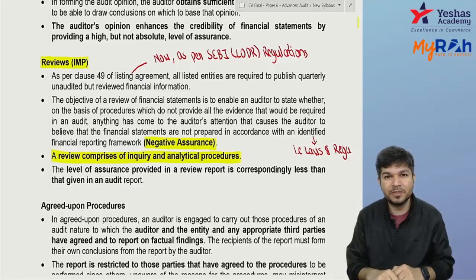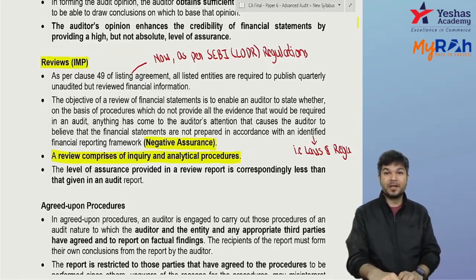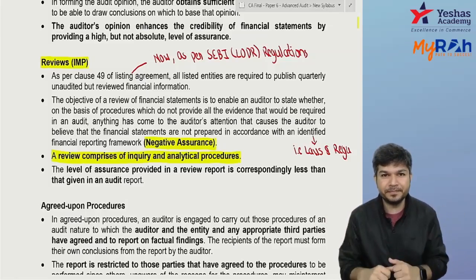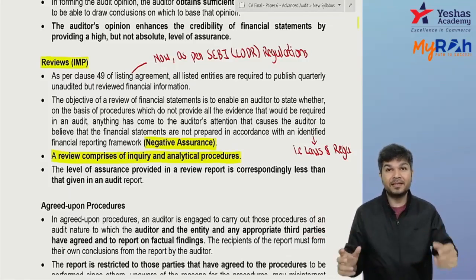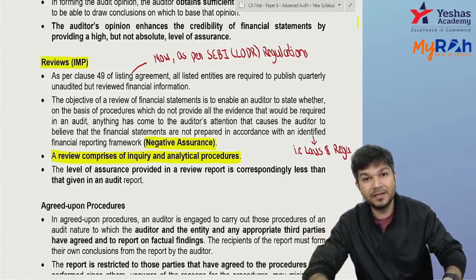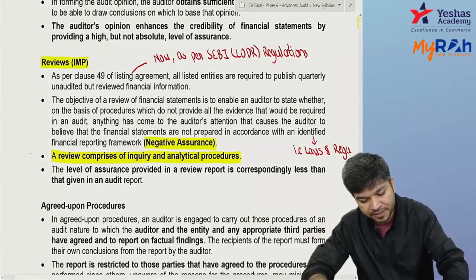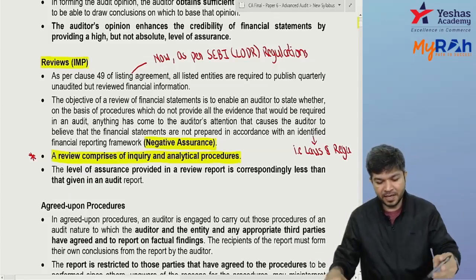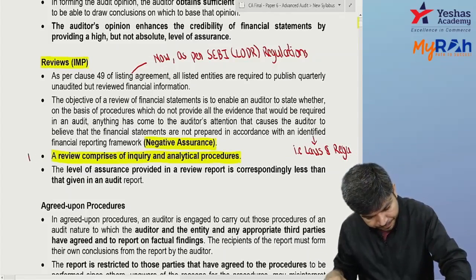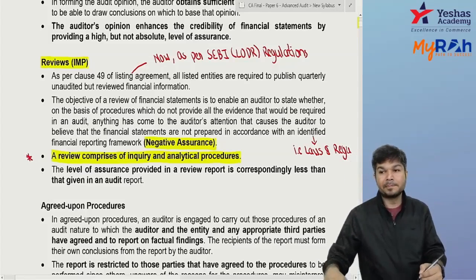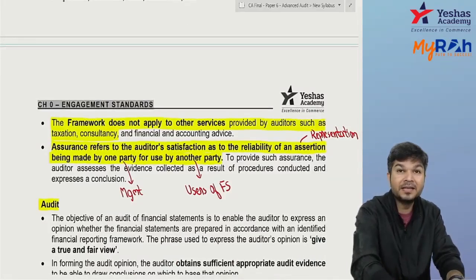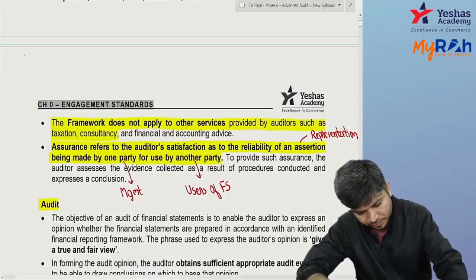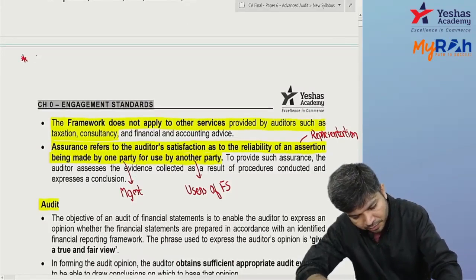What is analytical procedure? You analyze the ratios and trends, find out significant fluctuations and investigate them. The analytical procedure refers to analysis of ratios and trends, finding out significant fluctuations and investigating them. I'll put a star here. So under review, you do majorly what? Inquiries with management and analytical procedures. Put a star, write it down.